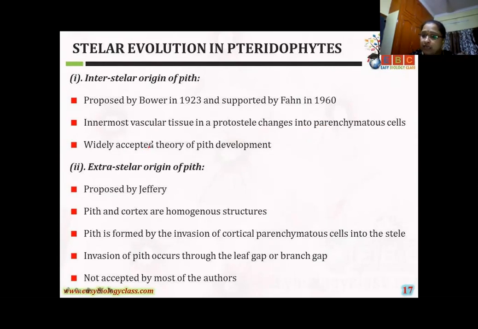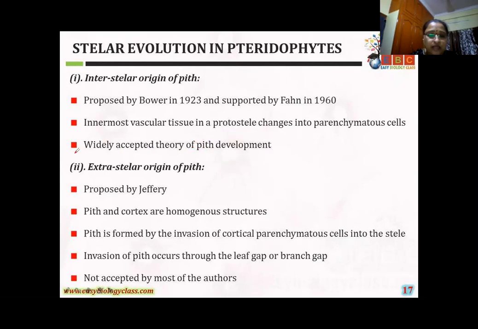What is a tracheid? In the xylem, there are two different types of tracheids, vascular tissues. If you go to the third semester, in that anatomy you can read what type of xylem tracheids there are, and what type of phloem tracheids. Here, the tracheids and parenchyma in the central region of the protostele in plants is a widely accepted theory of pith development. The best example of this theory, girls, is Osmunda. Osmunda regalis is the best example in this intracellular theory.